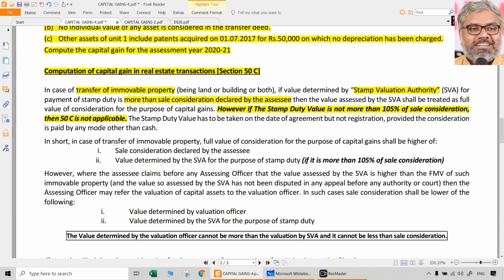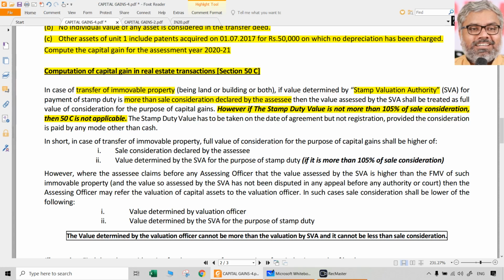What is small? We are not the ones to decide what is small. The law already decided. 5% difference is small. 5% of what? Sale consideration. So the difference between stamp duty valuation and sale consideration, we have to first take it and keep it aside. If that is more than 5% of the sale consideration, then only 50C will be applicable.